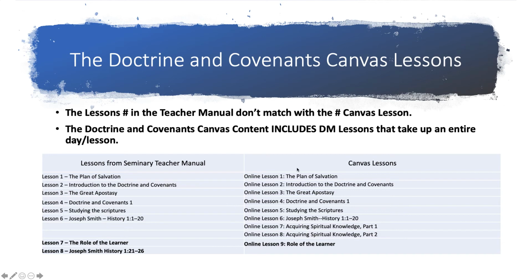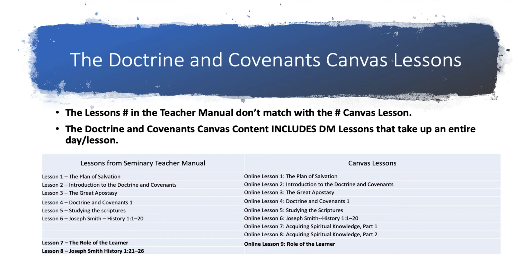And the other thing that you'll notice, to keep this number to 160 while adding all of those Acquiring Spiritual Knowledge lessons, they've combined some lessons. So in this lesson 9, it has both the Role of the Learner and Joseph Smith History 1:21 through 26 in this lesson. So they've combined those into one.